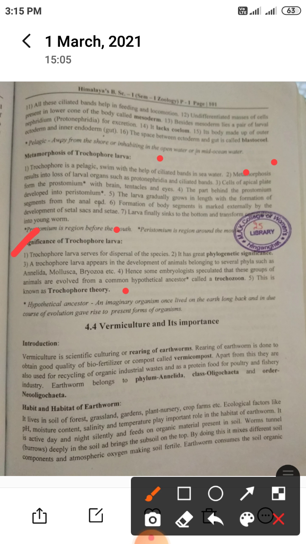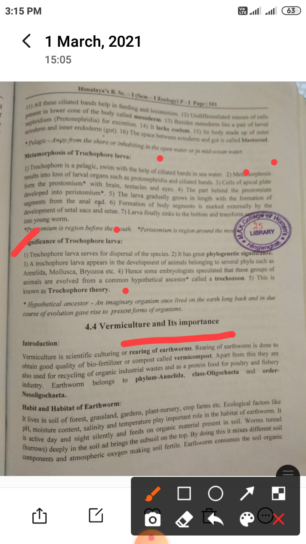A hypothetical ancestor means an imaginary organism that once lived on the earth long back, and in due course of evolution gave rise to present forms of organisms. It means that the phyla originated from one ancestor, and the first step of their formation is the Trochophore larva.